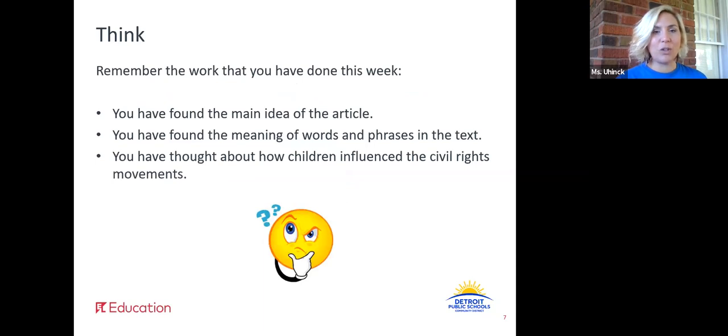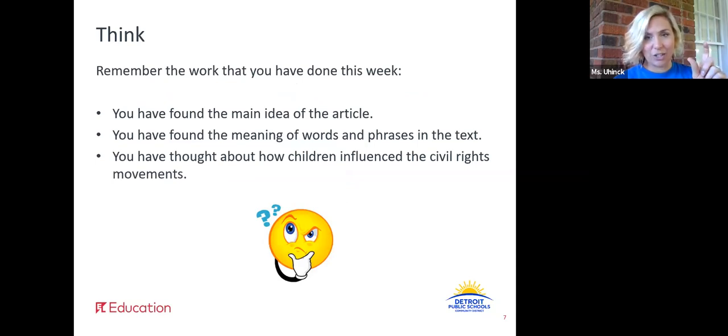I want to remind you of the work that we've done all week long, and you've done some great work, okay? Remember that first day, in daily lesson 20, we found the main idea of the article and supporting details, right? When you have time to think, you might want to go back to the daily lesson 20 note catcher and look at that work. We found the meaning of unknown words and phrases, right? We thought about how the word ordered was used in the text.